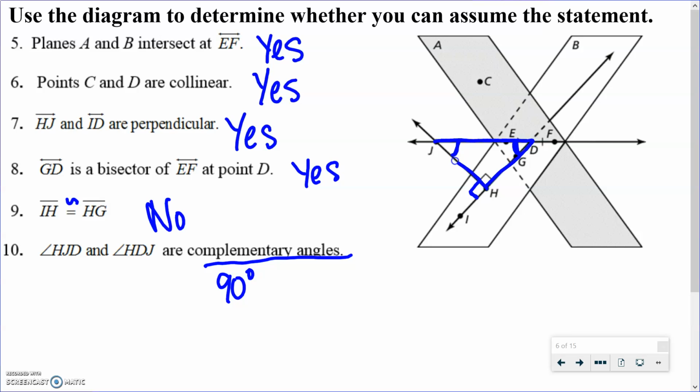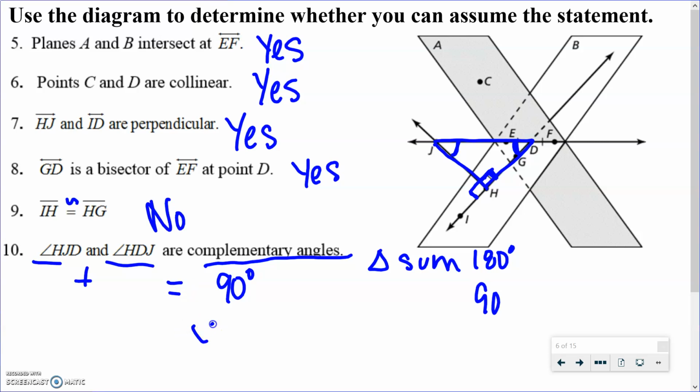And what do we know about the angles in a triangle? Triangles always have a sum of 180 degrees. Okay. And we do know that this angle here in the triangle is a right angle. So we know that JHD is 90 degrees. So we know that these two have to be complementary, because if we add them together, they should equal 90. So the answer to this is yes. Okay?